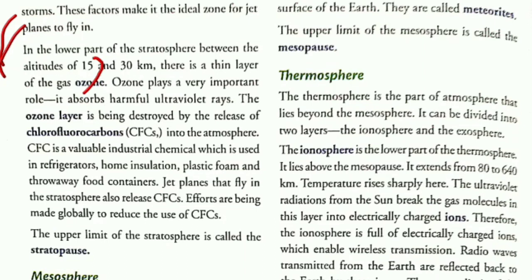After this, you have to write further, ozone plays a very important role. It absorbs harmful ultraviolet rays. The ozone layer is being destroyed by the release of chlorofluorocarbons, CFCs, into the atmosphere, right? Till here. After this, you have to write, efforts are being made globally to reduce the use of CFCs. So this is our answer number 5.